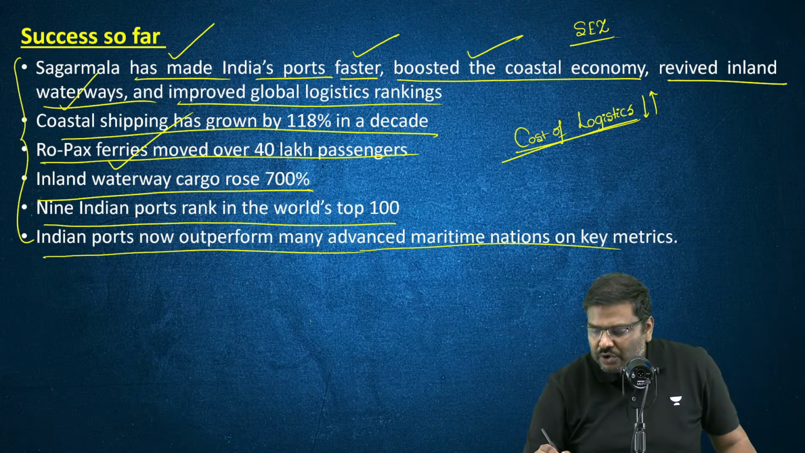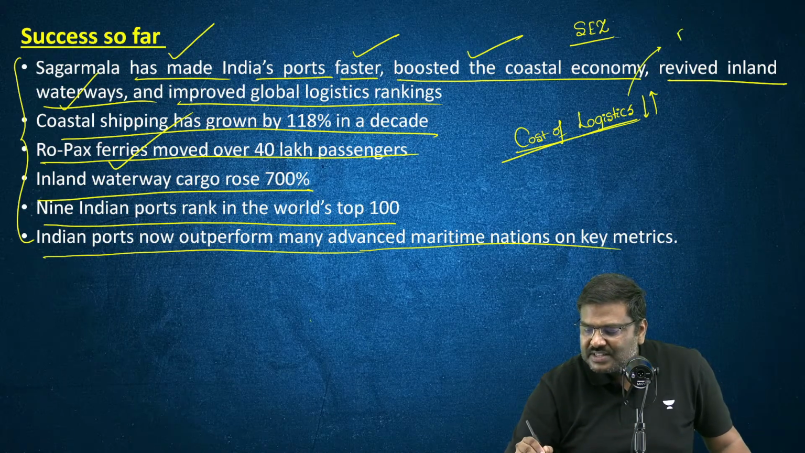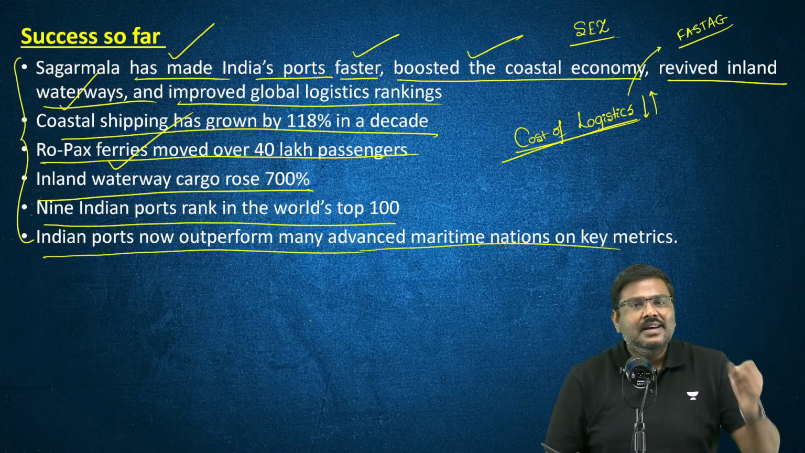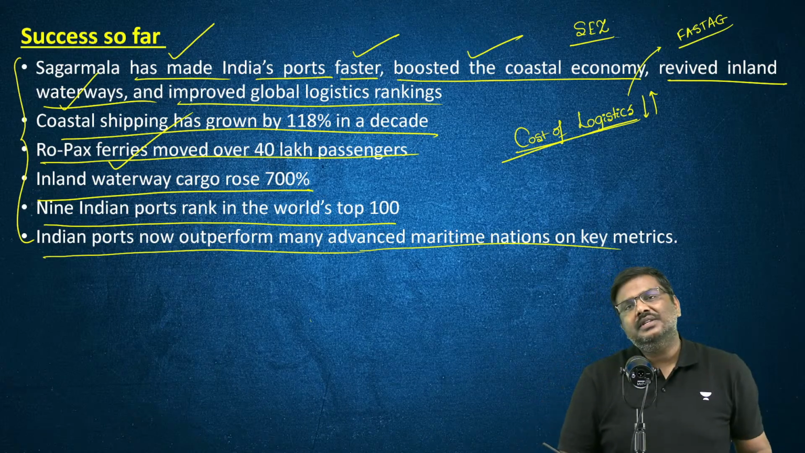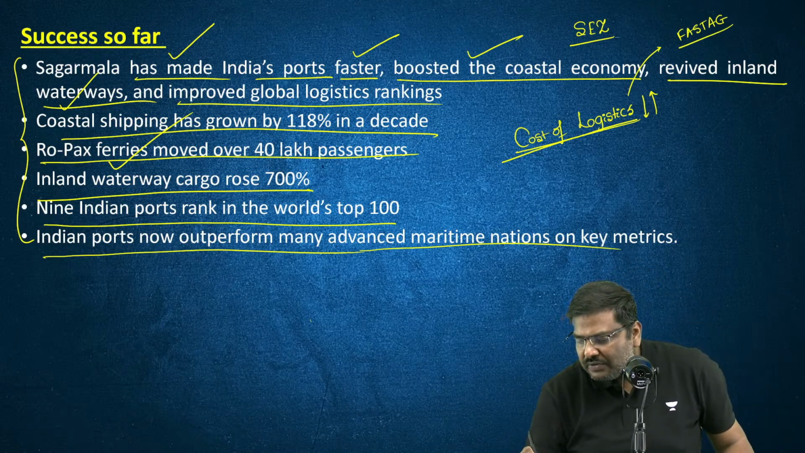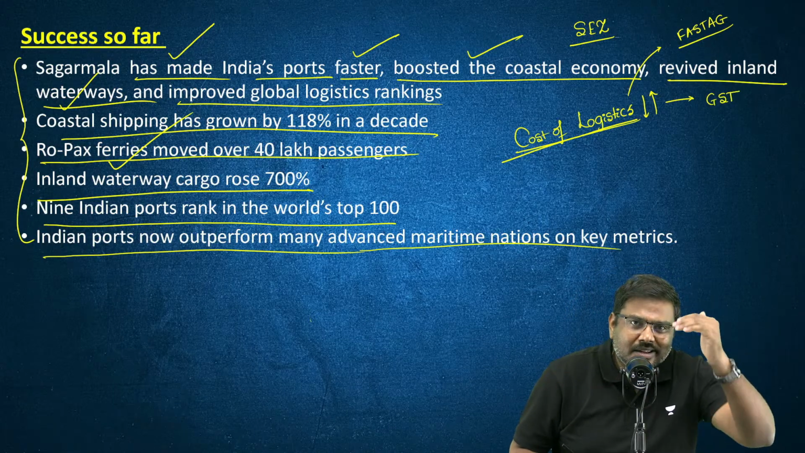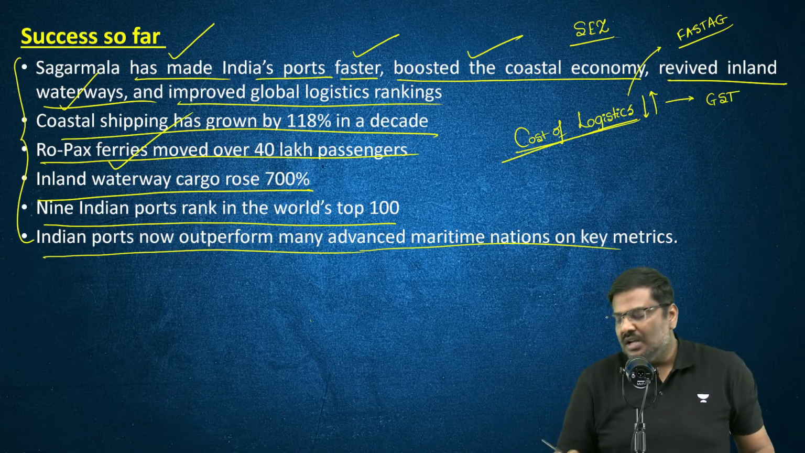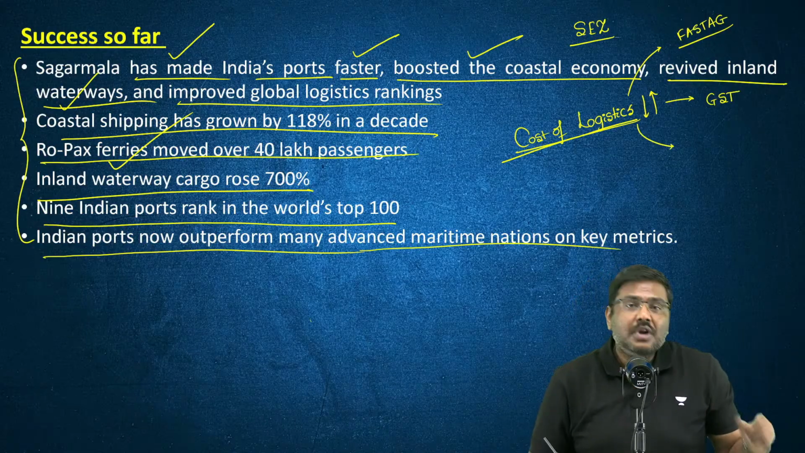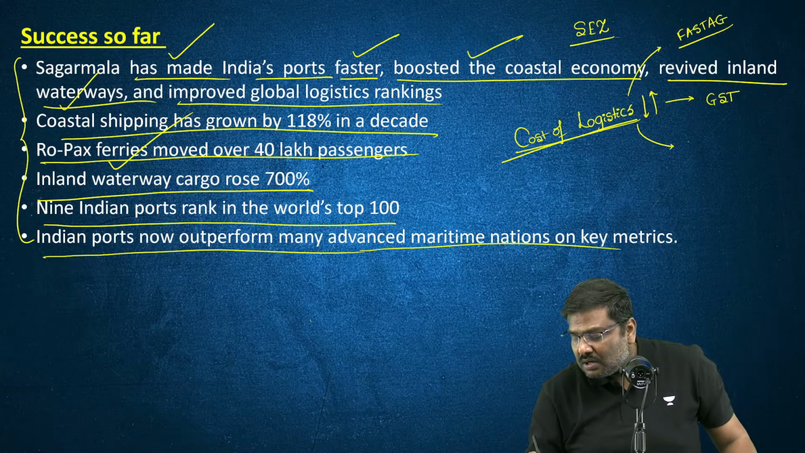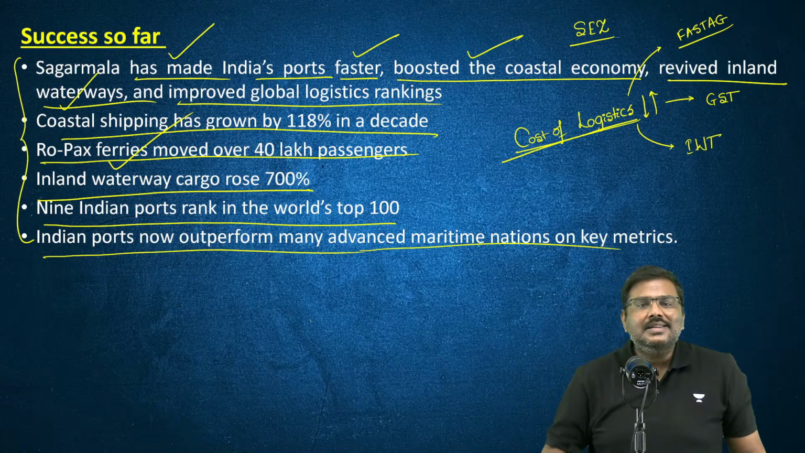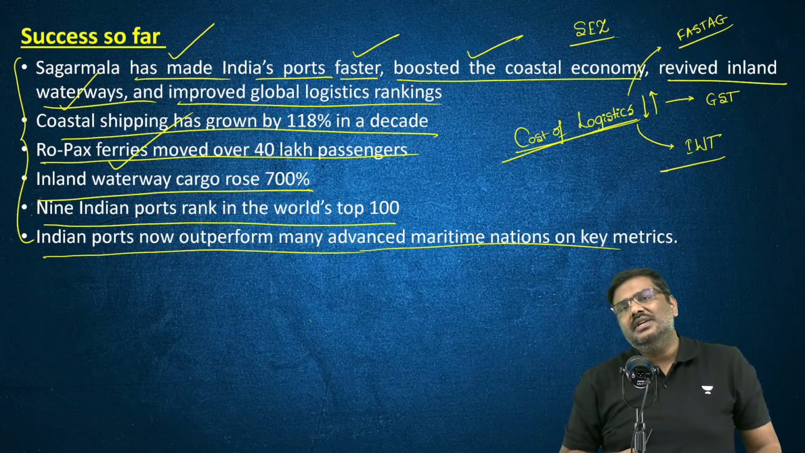For example, don't you think one of the outcomes of FASTag is reduction in the cost of logistics? One of the outcomes of implementation of GST, goods and services tax, is the reduction of cost of logistics. One of the outcomes of promotion of inland waterways transportation is reduction in the cost of logistics.